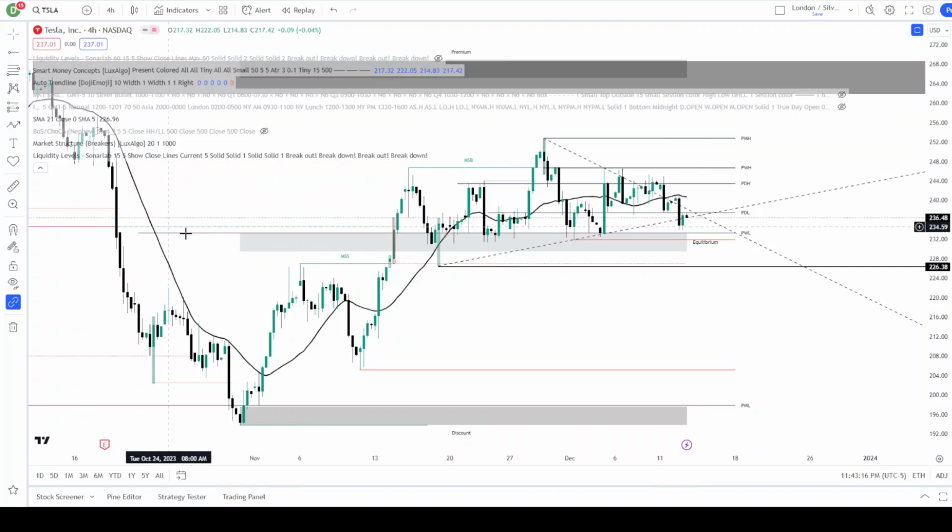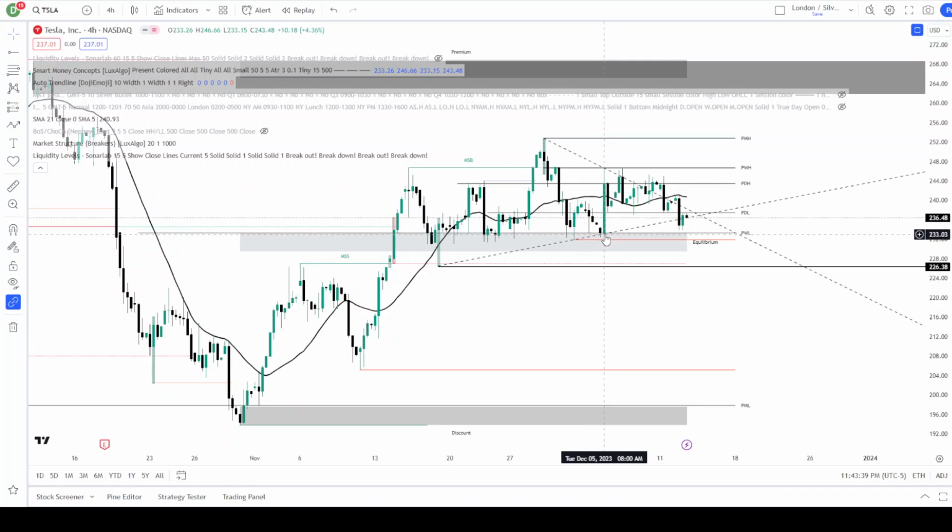Let's throw our 21 SMA here, also bearish. We are below the 21 SMA on the 4-hour chart. And again, on the daily chart, we closed below the previous day's low. We're getting nice displacement candles on the 4-hour chart that look pretty bearish, but we still have not taken this giant bullish displacement. So we've traded down into it, but we haven't closed any candles below that.